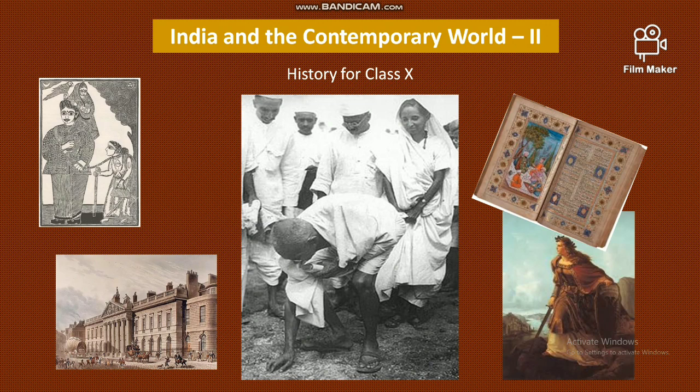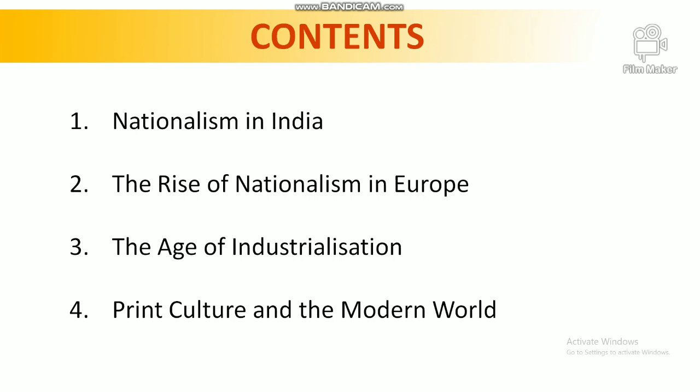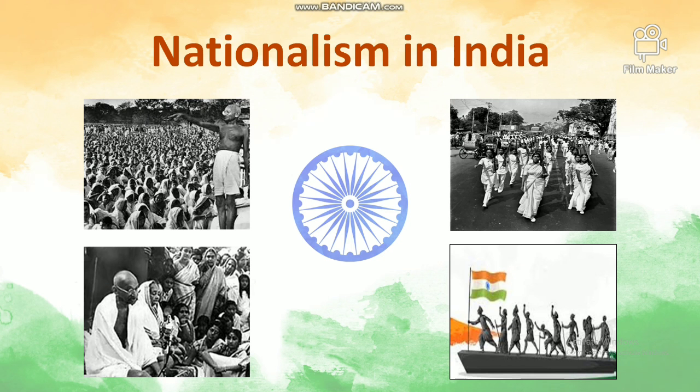So this is your history book and these are the 4 chapters which are there in your syllabus. These are the 4 chapters: Nationalism in India, the rise of nationalism in Europe, the age of industrialization, print culture and the modern world. We are going to start with nationalism in India first.